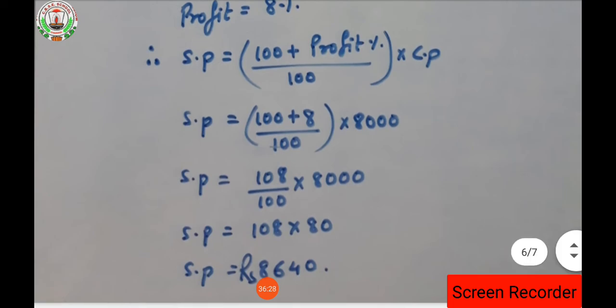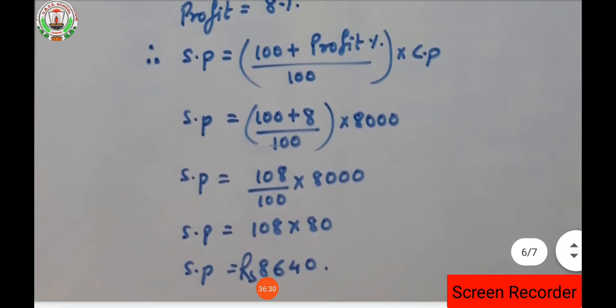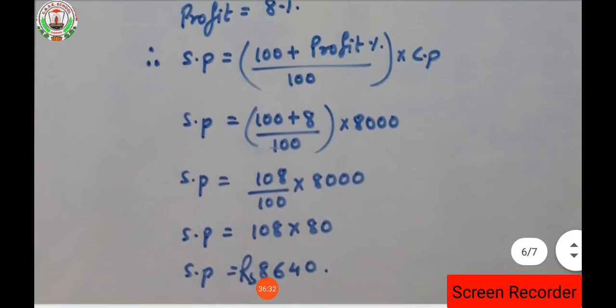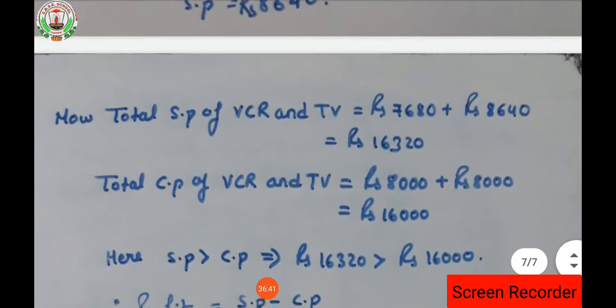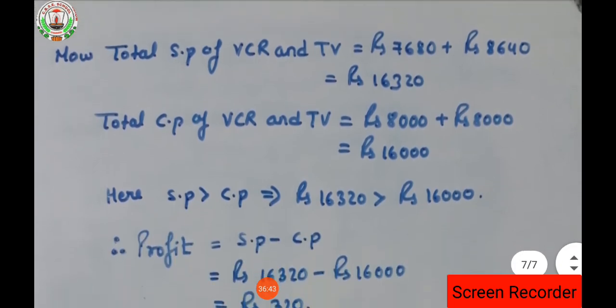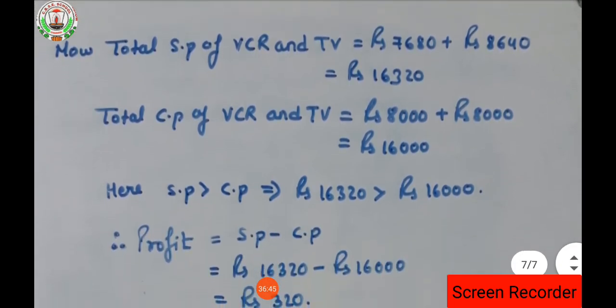So 100 plus 8 will be 108 into 8000 upon 100. Now 2 zeros will get cancelled. After cancellation 108 into 80 is left. So 108 into 80 will be how much? That will be rupees 8640, isn't it? Now what is the total selling price of VCR and TV? VCR we had sold at rupees 7680, isn't it? And TV we had sold at the selling price of 8640.